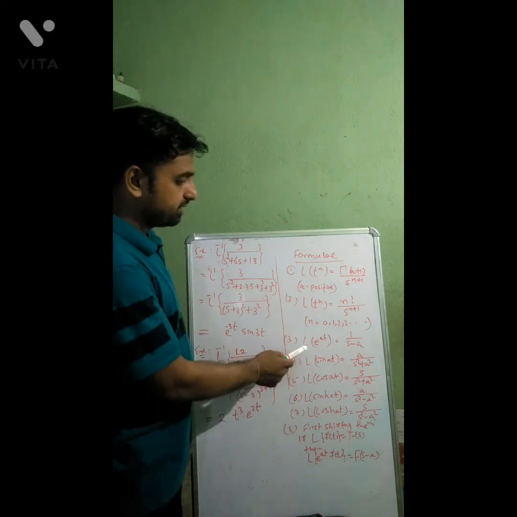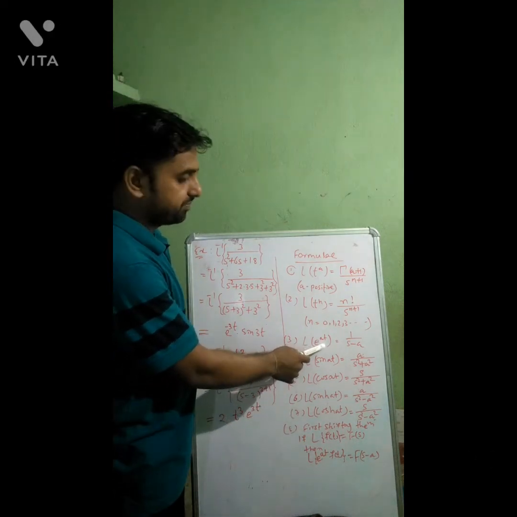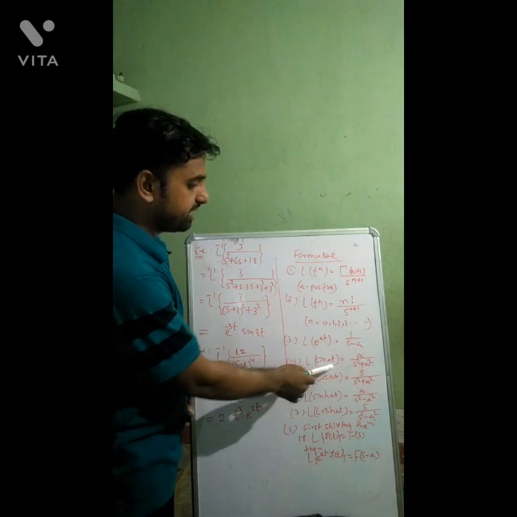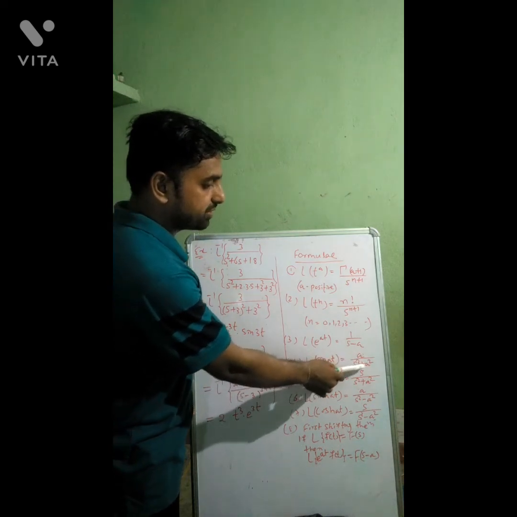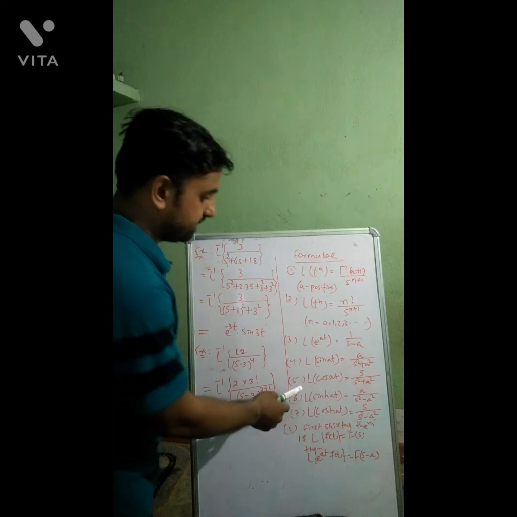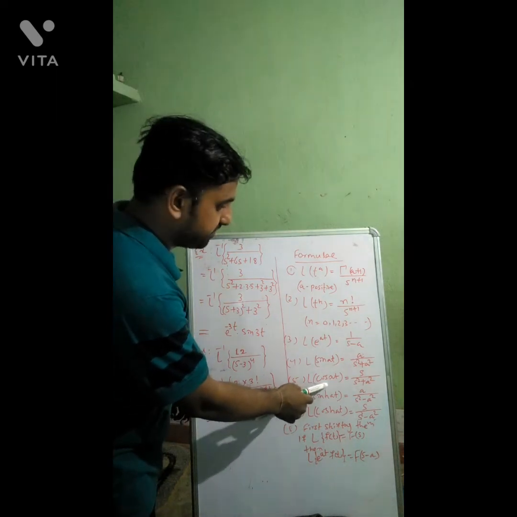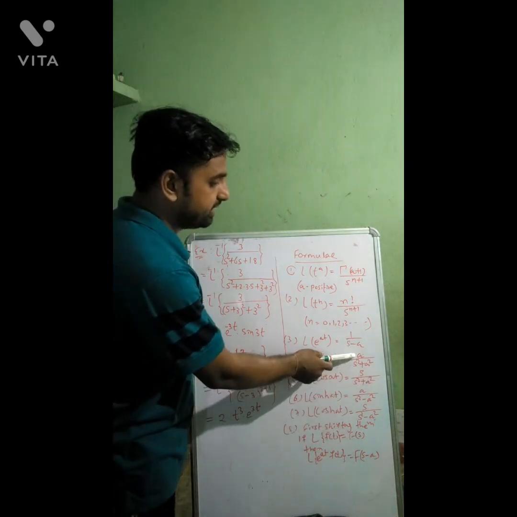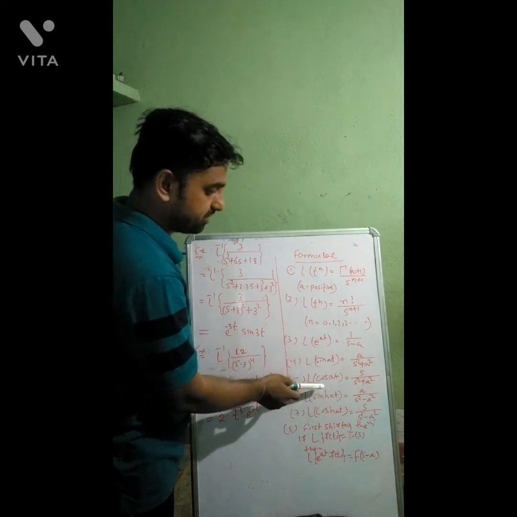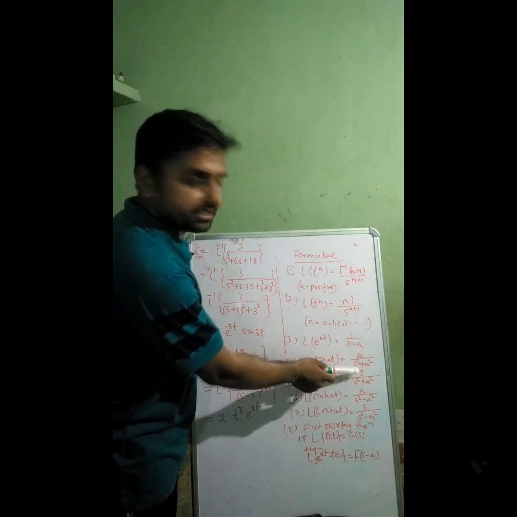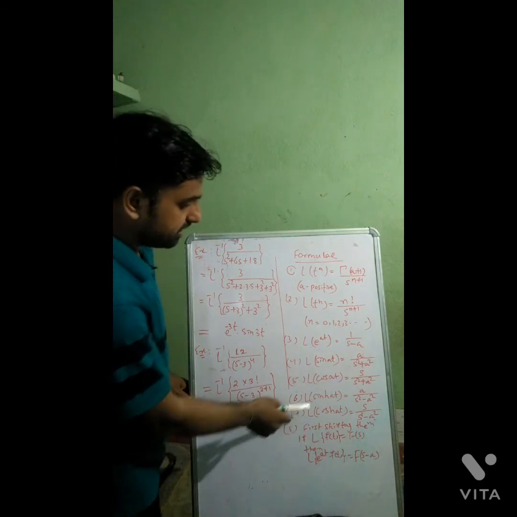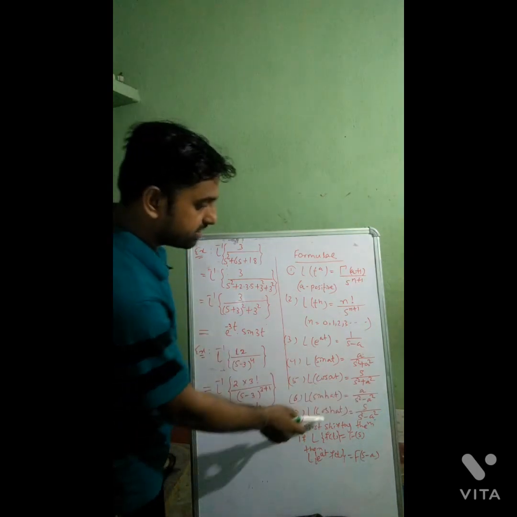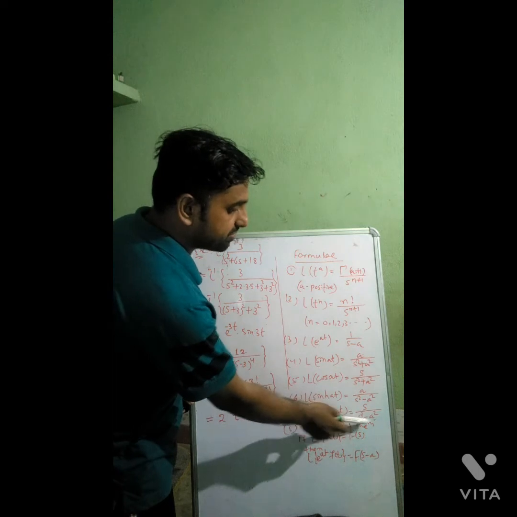Third formula is Laplace of e to the power at is equal to 1 by s minus a. Next is Laplace of sin at is equal to a divided by s square plus a square. Then Laplace of cos at is equal to s divided by s square plus a square. The difference is that in sin at the numerator is a, in case of cos at the numerator is only s. Then the next formula, Laplace of sin hyperbolic at is a by s square minus a square, and in case of cos hyperbolic at it is s by s square minus a square.